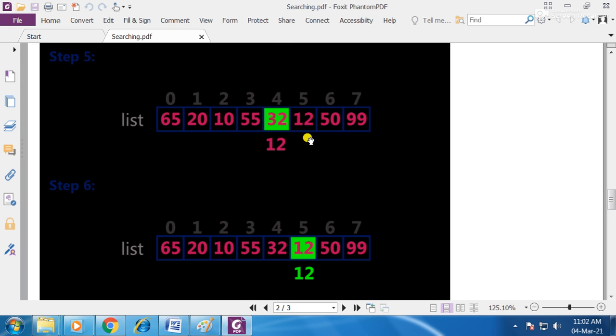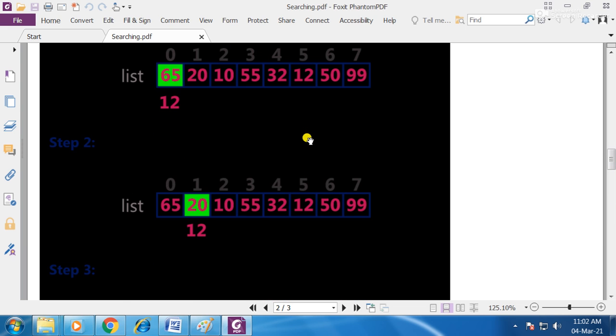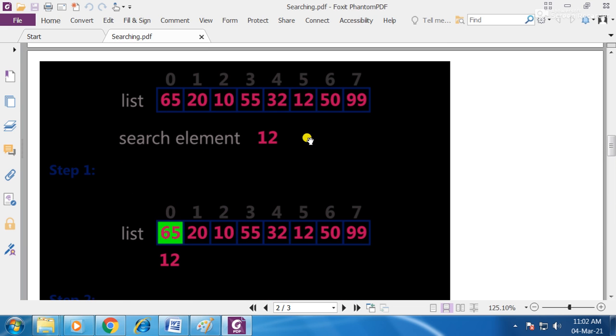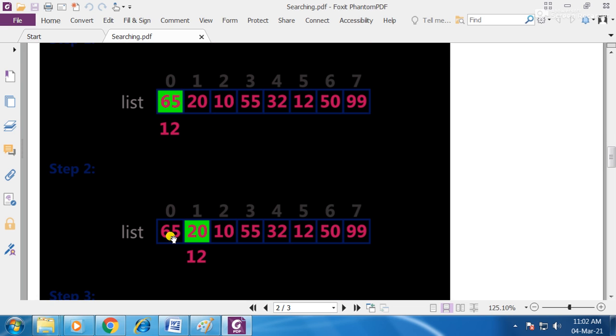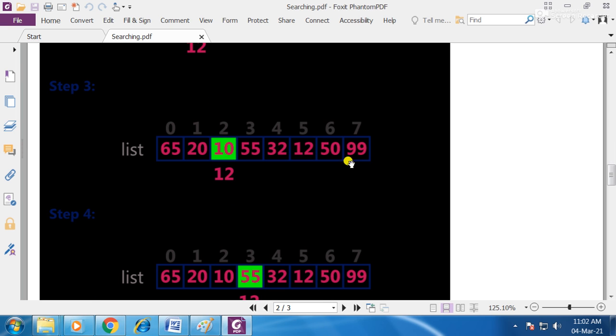Suppose you are going to find the element 100. Starting from the first position, if you go on comparing, as 100 is not present in the list, it will start from the first element and compare there. As it is not present, it will go to the next element, step number 2.